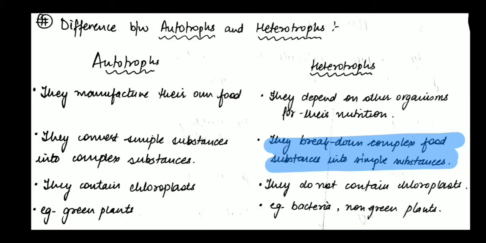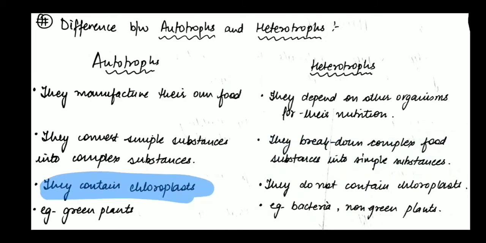How? Look, we take in any cooked form of vegetable, and that vegetable taken inside the body is broken down into simpler substances to release energy. Therefore, this process is opposite in autotrophs, where from simple raw materials, complex food substances are made. Thirdly, autotrophs contain chloroplast. Obviously, what is necessary for photosynthesis?